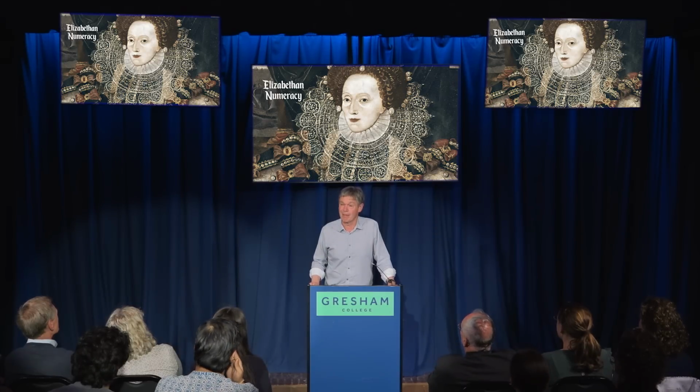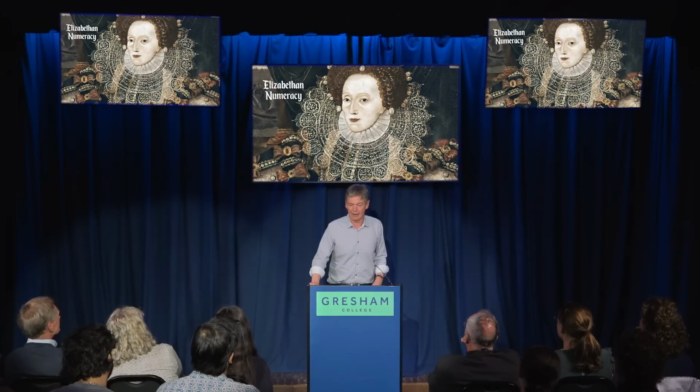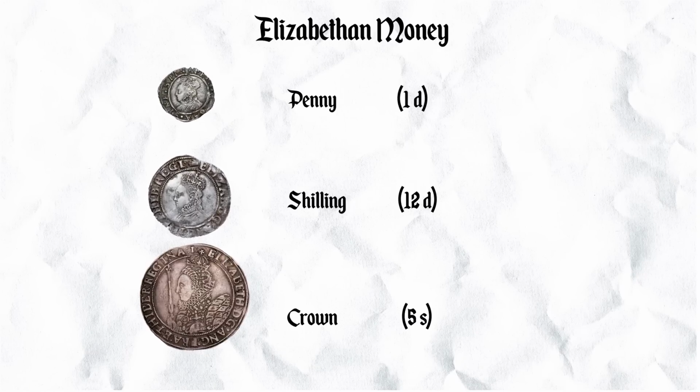And anyone here who remembers 1970, which is a few of you, but not everyone, this will be very familiar, because right until 1970, the money system being used was the one that Shakespeare used. It was all based around the penny, 1d, 1 denarius, and 12 pennies in a shilling, so a 12 system, but then 20 shillings in a pound, although Shakespeare barely refers to the pound because the more popular unit to discuss and to use was the crown, which was 5 shillings.